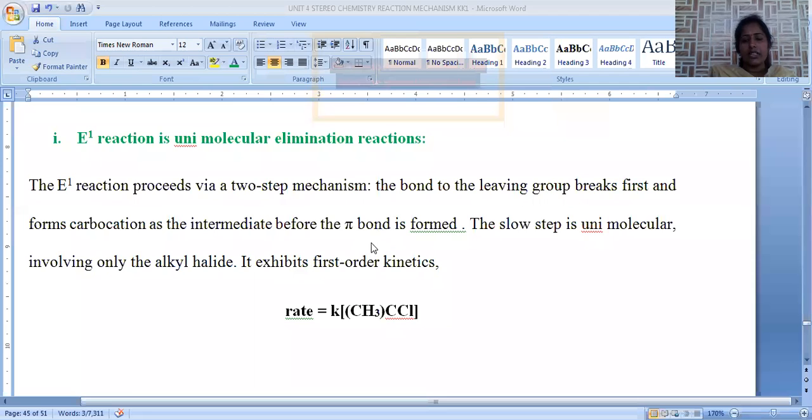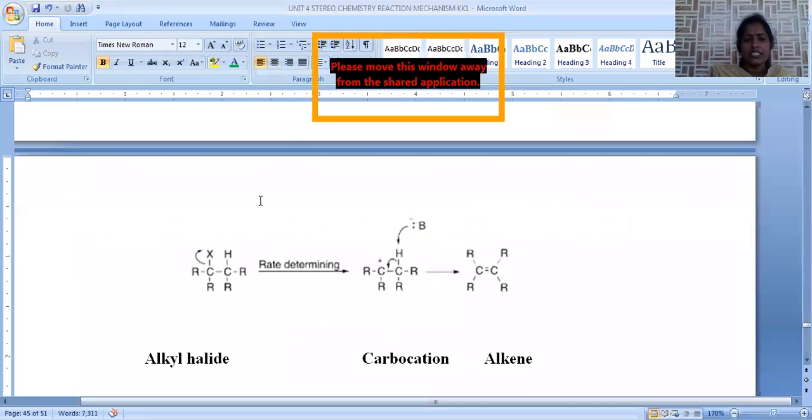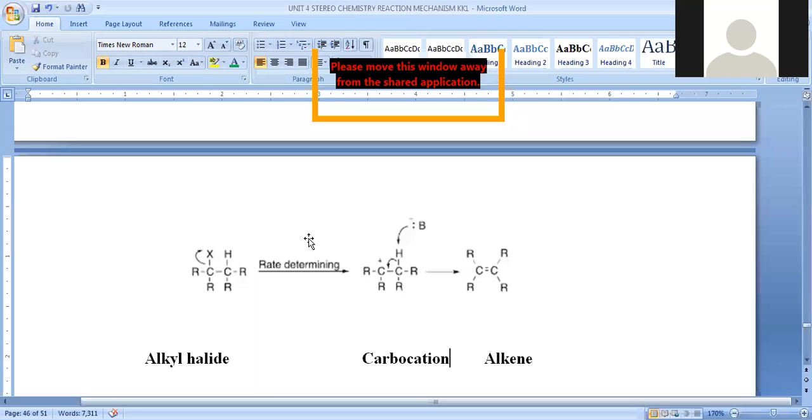The rate of the reaction is unimolecular because the rate depends upon the concentration of the alkyl halide only. So it is first order kinetics. And next, this is the simple mechanism for this reaction.